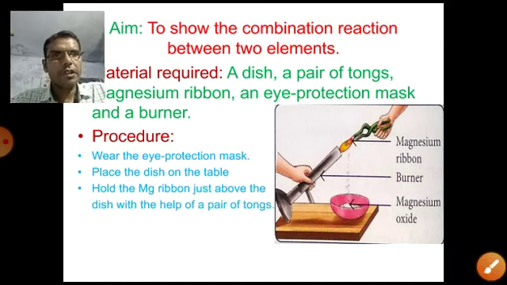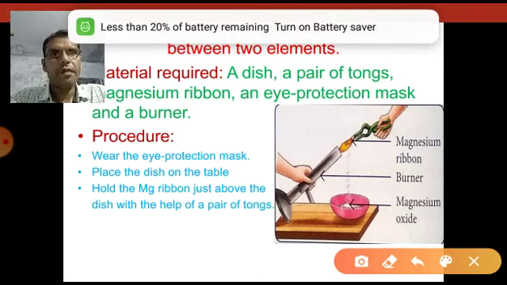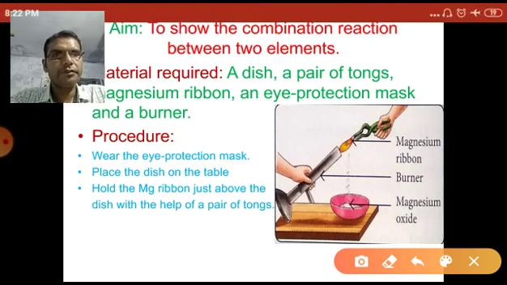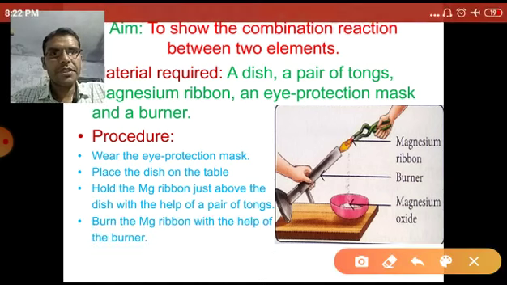Then hold the magnesium ribbon just above the dish with the help of a pair of tongs. This is a magnesium ribbon. Hold it with the help of the tongs just above the dish. Then burn the magnesium ribbon with the help of a burner. This is a burner.